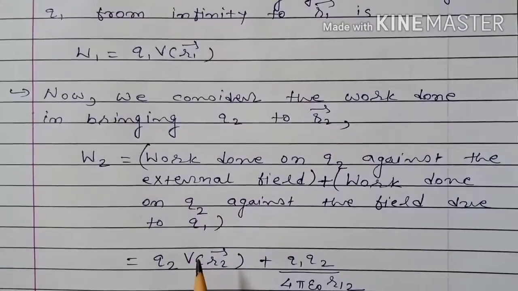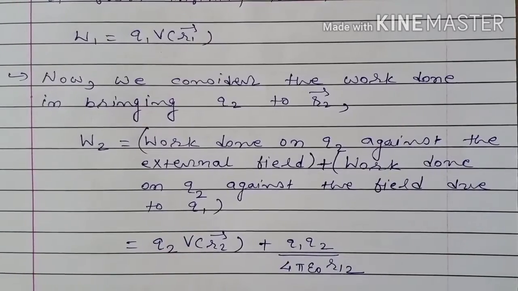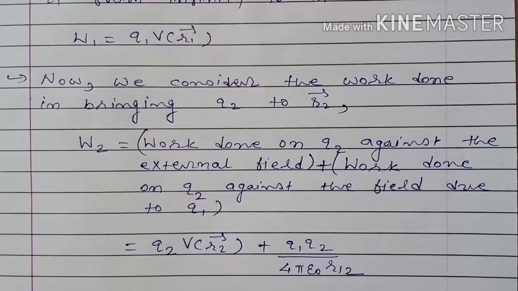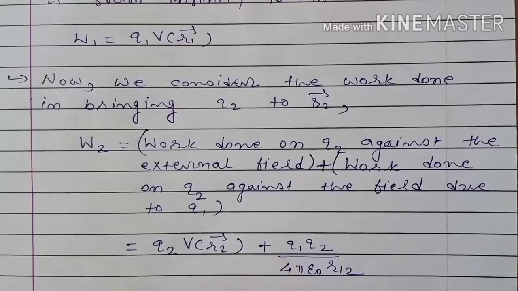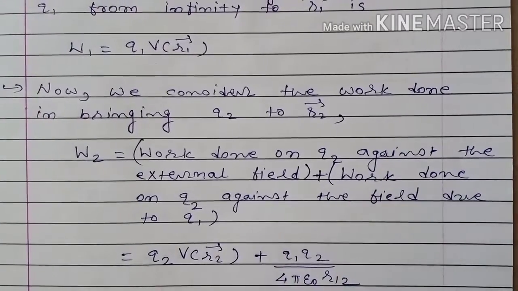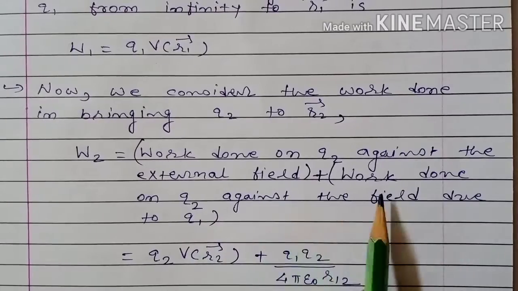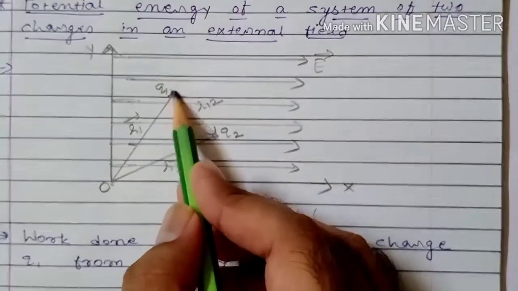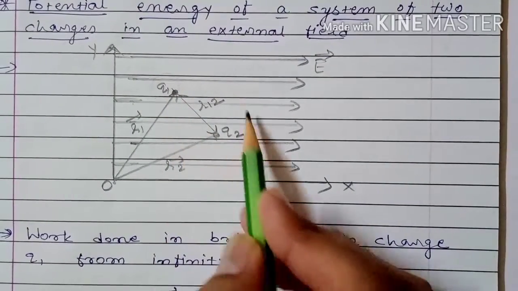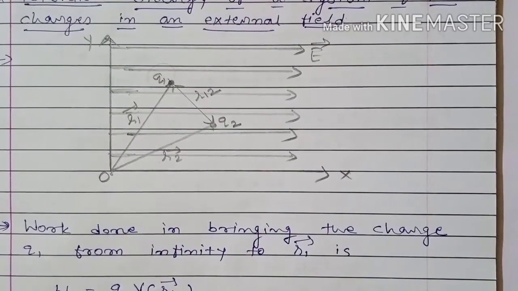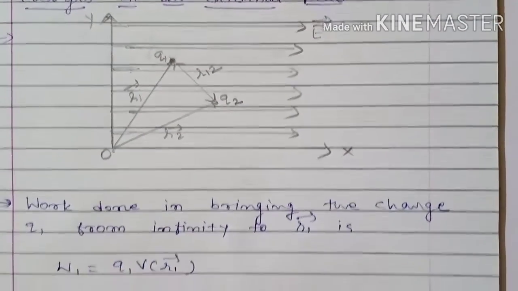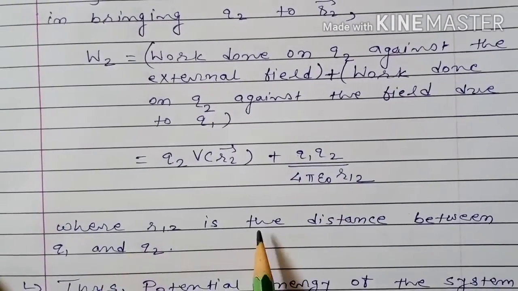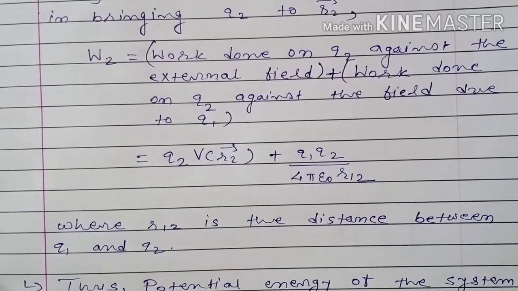So, the work done against the external field is given by the formula Q into V, that is the charge Q2, into the potential at that point, V r2 vector, due to the external field, plus the work done on Q2 against the field due to Q1, which is nothing but the energy stored in the system of these two charges Q1 and Q2, and that we have already studied, that is 1 upon 4 pi epsilon naught Q1 Q2 upon R12, where R12 is the distance between Q1 and Q2.